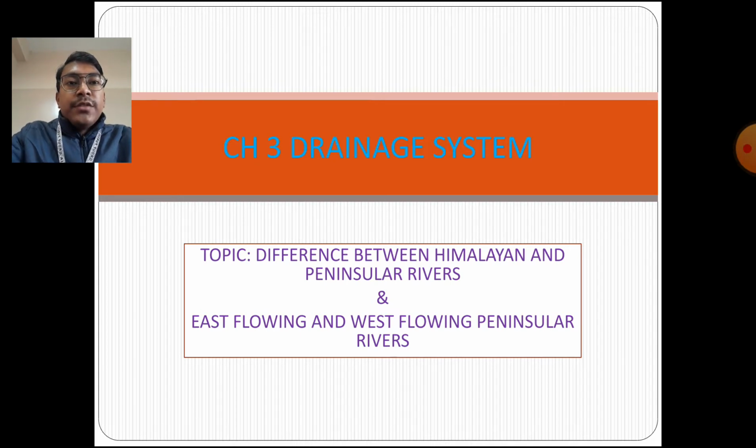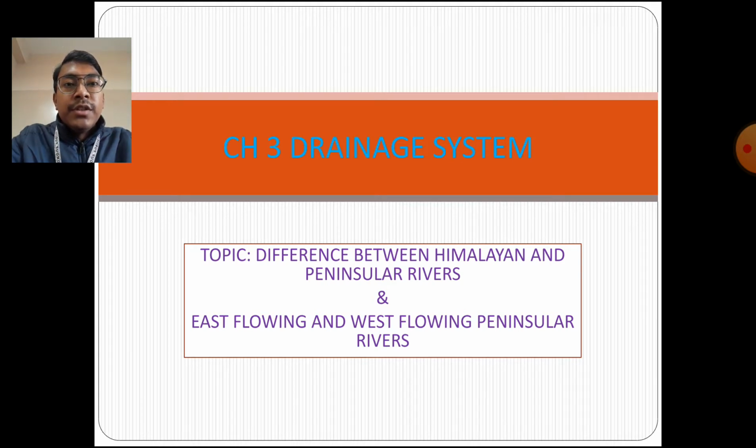I am going to discuss with you all chapter number 3, drainage system. Today I will be discussing the differences between the Himalayan rivers and the peninsular rivers, as well as the differences between the east flowing and the west flowing peninsular rivers.